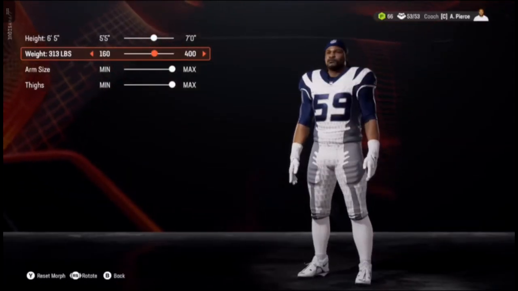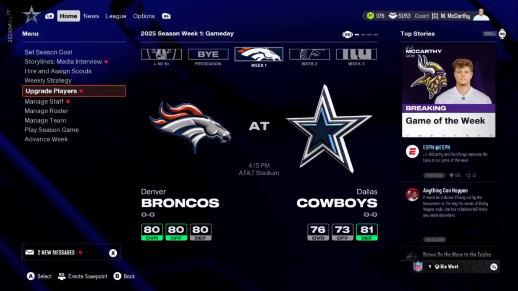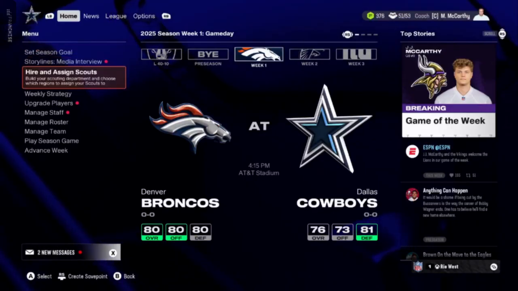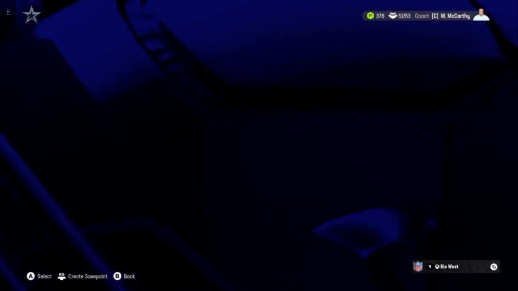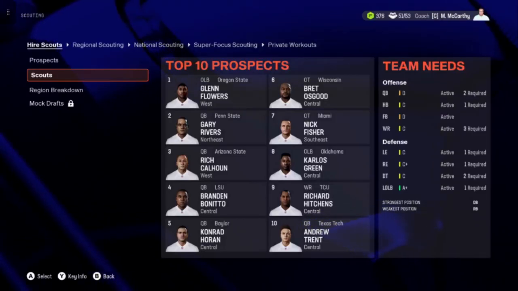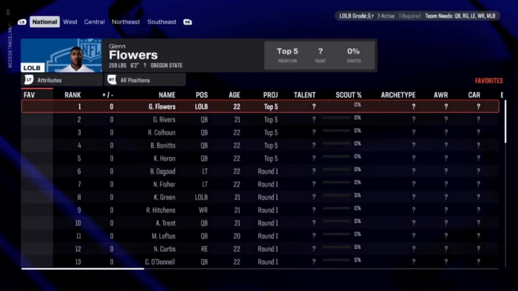But what they did do is they made it worse. They made it a lot worse. And I'm here to demonstrate and show you how they made it a lot worse. Now, whenever you import a draft class into your franchise, all offensive linemen and defensive linemen look like wide receivers.